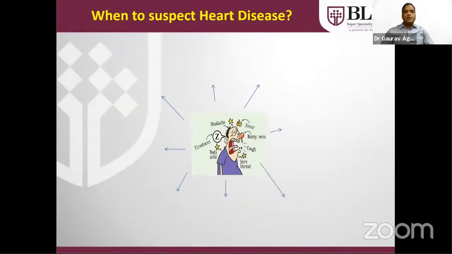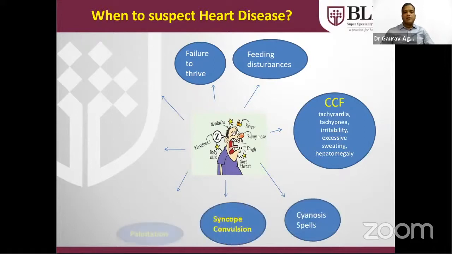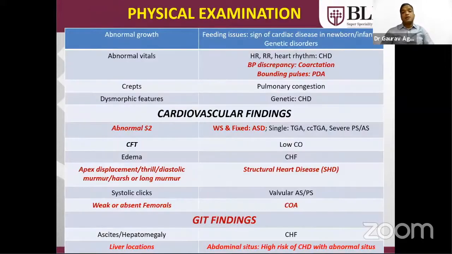Now the question comes: when to suspect heart disease? When there are a few symptoms like failure to thrive, feeding disturbances, congestive cardiac failure features like tachycardia, tachypnea, sweating, hepatomegaly, cyanotic spells, syncope or convulsion, palpitation, a history of sudden death in the family, and repeated LRTI. These are the common pediatric cardiac symptoms that can lead to suspicion of congenital heart disease.